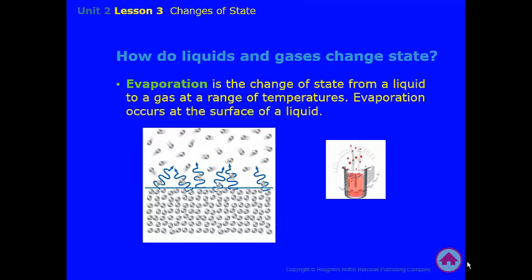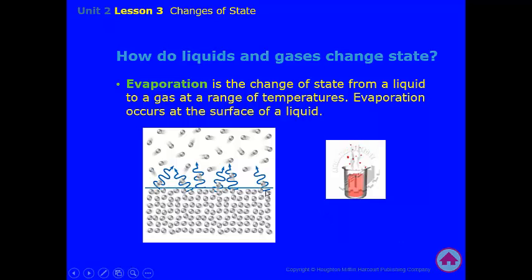Let's talk further about how liquids and gases can change their state. Evaporation is the change of state from a liquid to a gas at a certain range of temperatures. Every liquid would have an evaporation point where that liquid would become a gas. Evaporation occurs at the surface of the liquid.